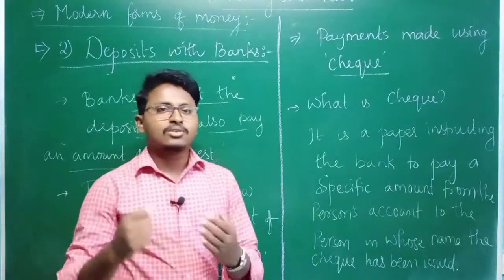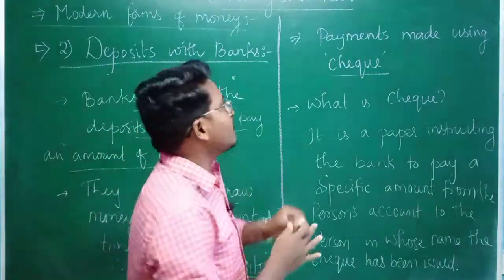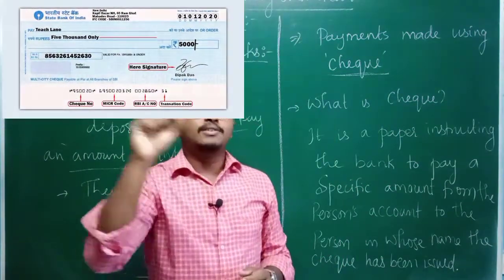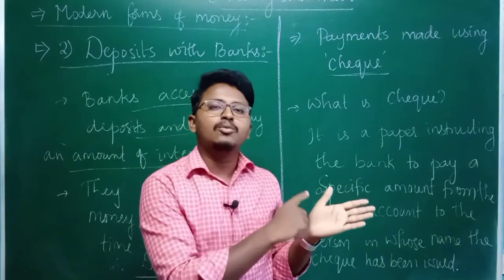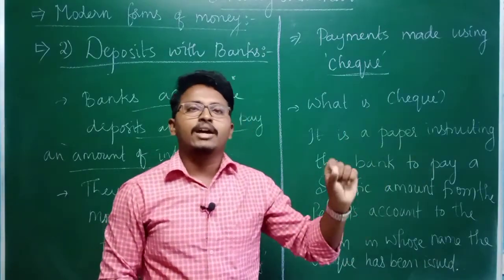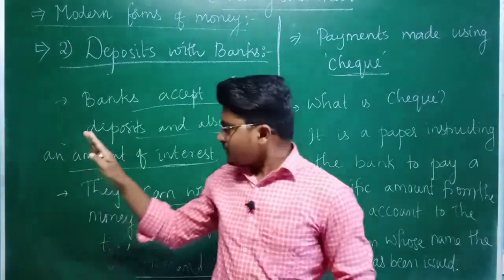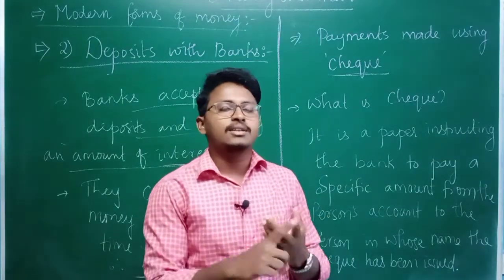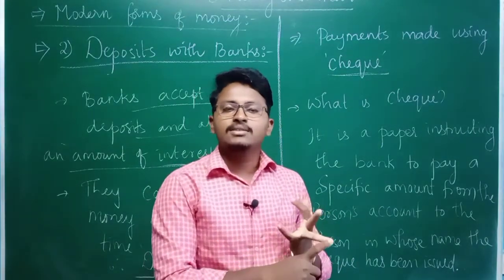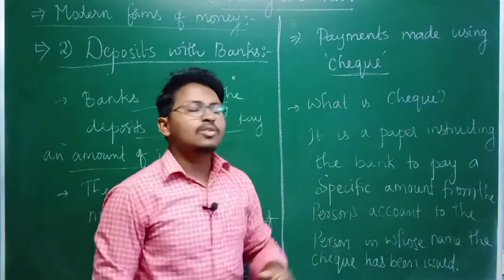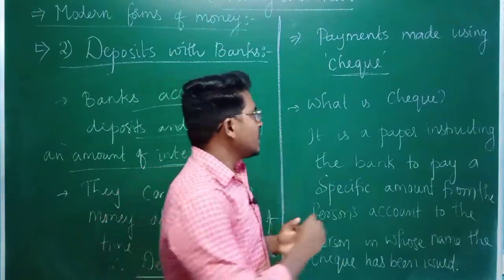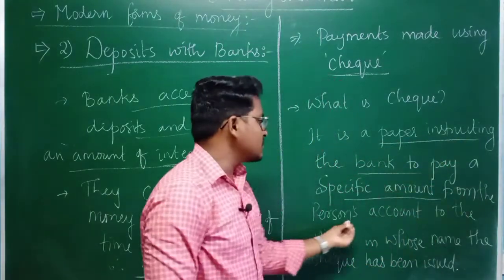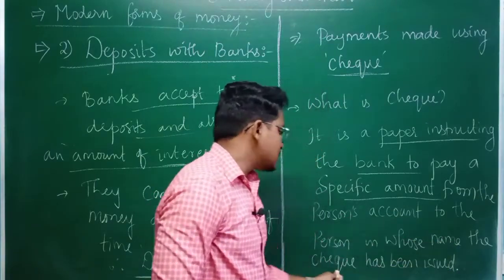Nowadays, not only using demand deposits, sometimes payments are made by using a check, a piece of paper where they write someone's name, saying pay so and so person, and how much money should be paid. So nowadays payments are becoming even simpler. Instead of paying by cash or coins, we started using checks. So what do we mean by a check? A check is a paper instructing the bank to pay a specific amount from the person's account to the person in whose name the check has been issued.